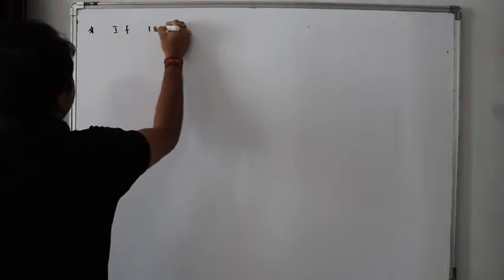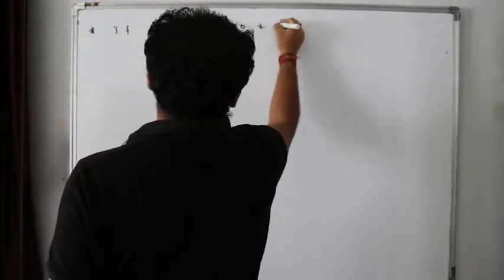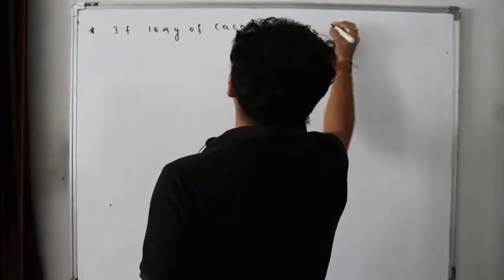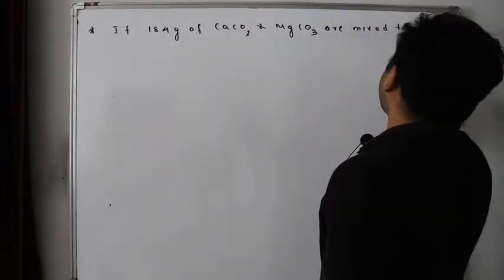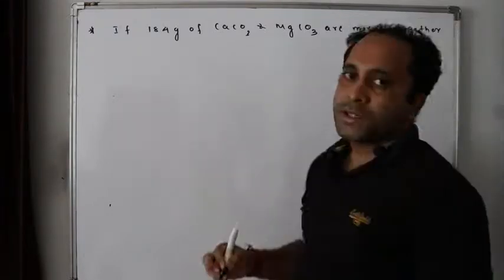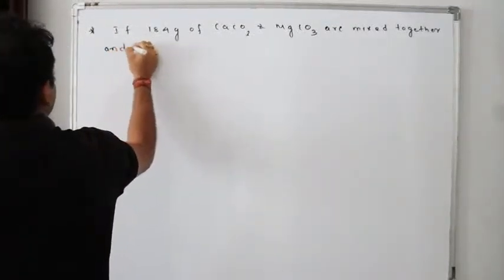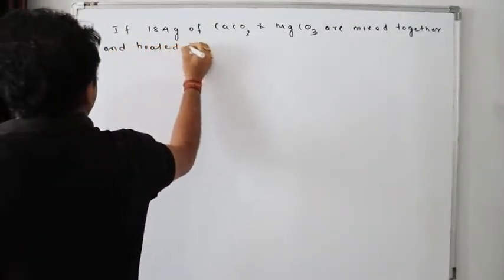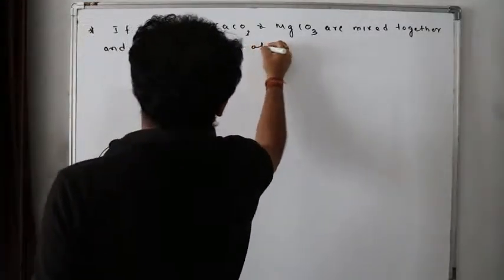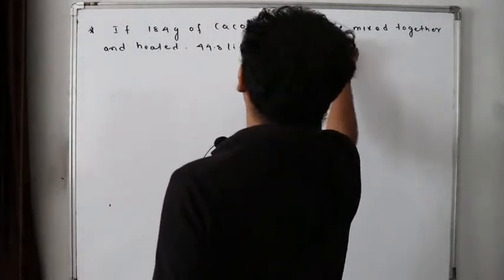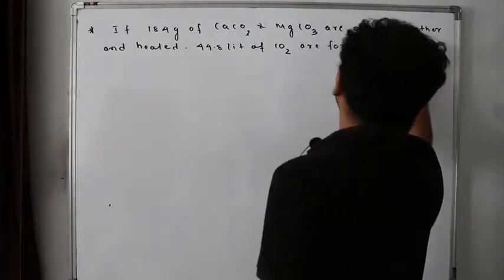If 184 gram of calcium carbonate and magnesium carbonate are mixed together and heated, 44.8 liters of carbon dioxide are formed at STP.